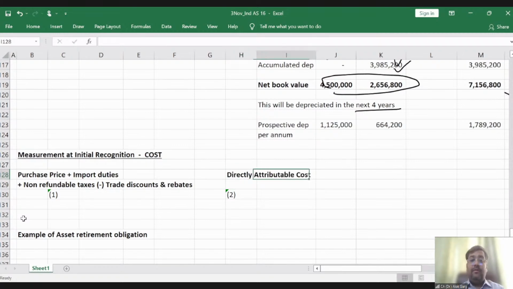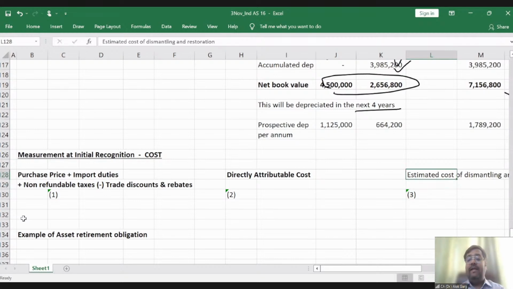Right? Plus estimated cost of dismantling and restoration.